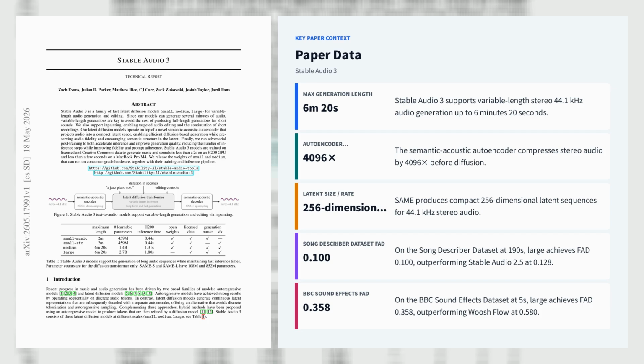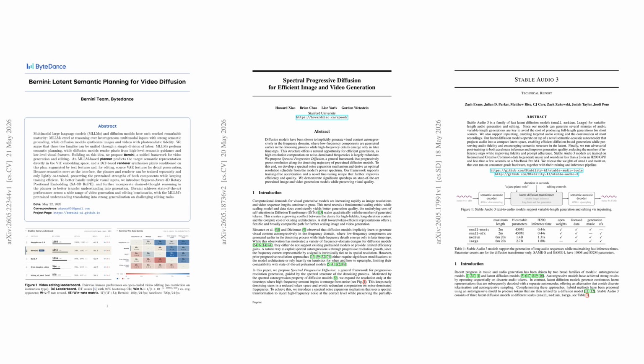The open weight small and medium checkpoints are released, with medium fitting in about 6.5 gigabytes VRAM and small running on a MacBook Pro M4. That's a wrap on today's AI paper highlights.